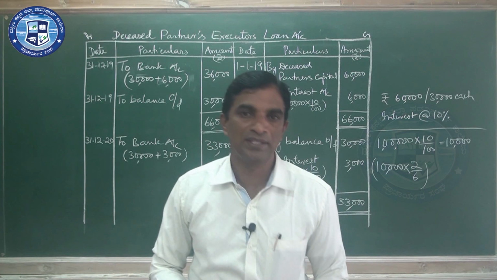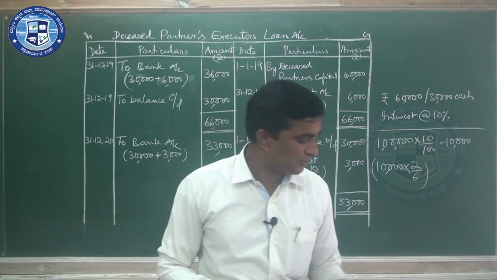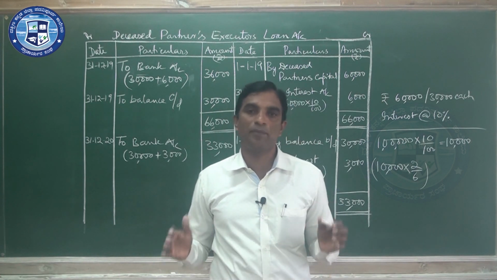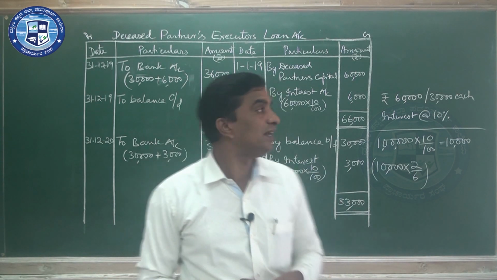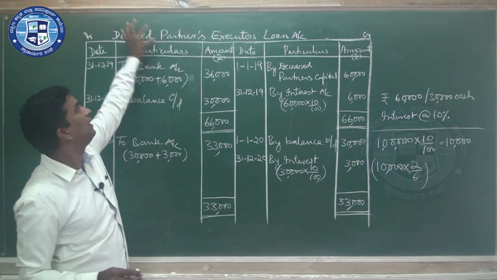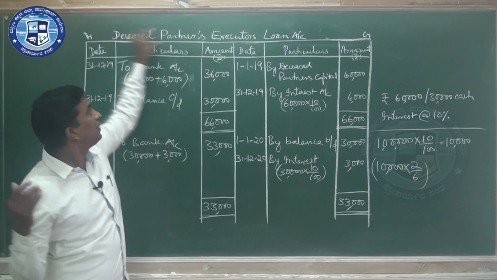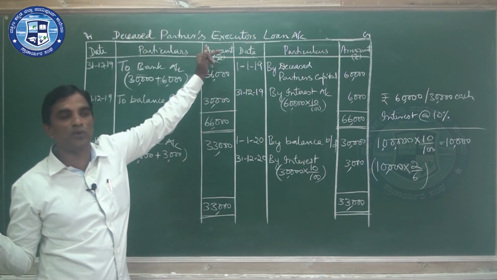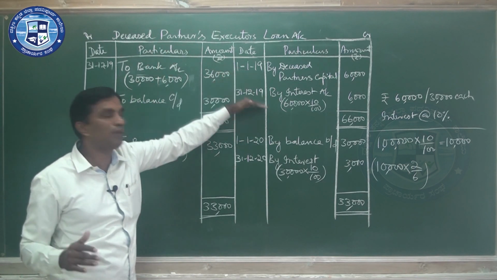Executor's loan account. Some questions they give with imaginary figures. So the question is like that: prepare executor's loan account with the imaginary figures. When they ask you to prepare with imaginary figures, you should write somebody's name here. Here we have written deceased partner. In the place of deceased partner, you write Ramesh executor's loan account, Suresh executor's loan account, like that you should write.